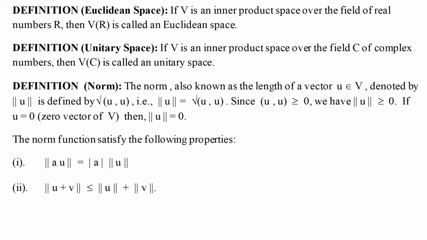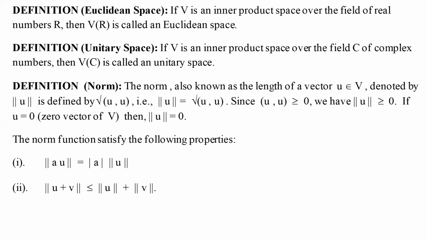And if u happens to be the 0 vector, then it is always going to be 0. Further, this norm function satisfies two additional conditions, namely, for any scalar a, the norm of au is nothing but mod of a times the norm of u, because it is always going to be greater than or equal to 0.